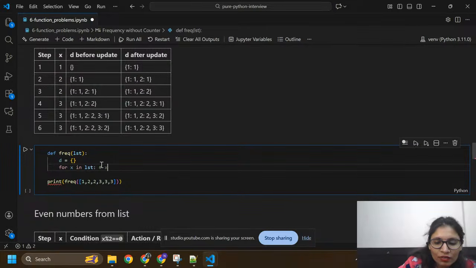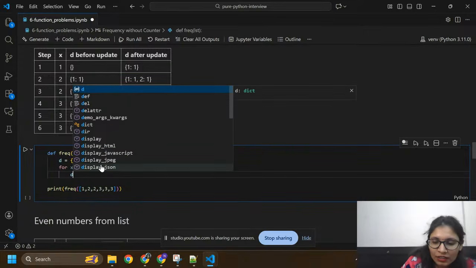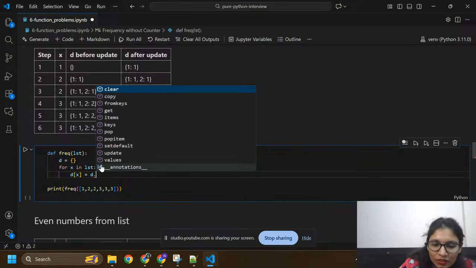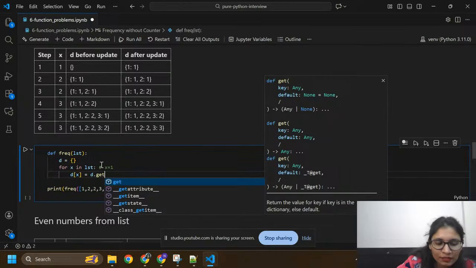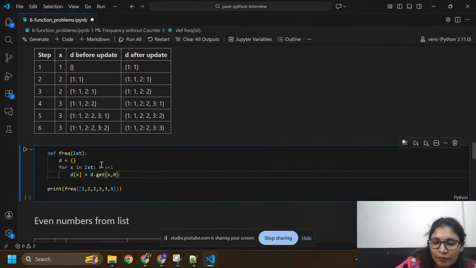Initially I am going to take x equals to 1 from here. Then I need to use this formula: d[x] equals to d.get(x, 0) + 1. So here we can see I have x equals to 1.